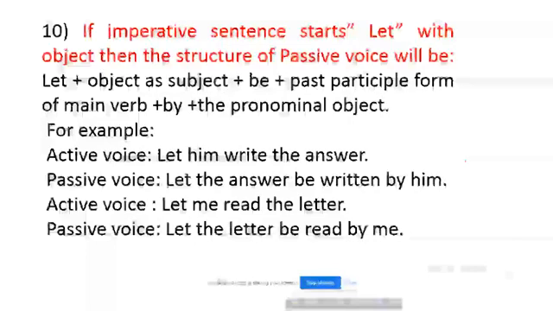In passive voice, let the answer be written by him. In next example, in active voice, let me read the letter. In passive voice, it is let the letter be read by me. Students, I think you have understood. Then I am going to the next slide.